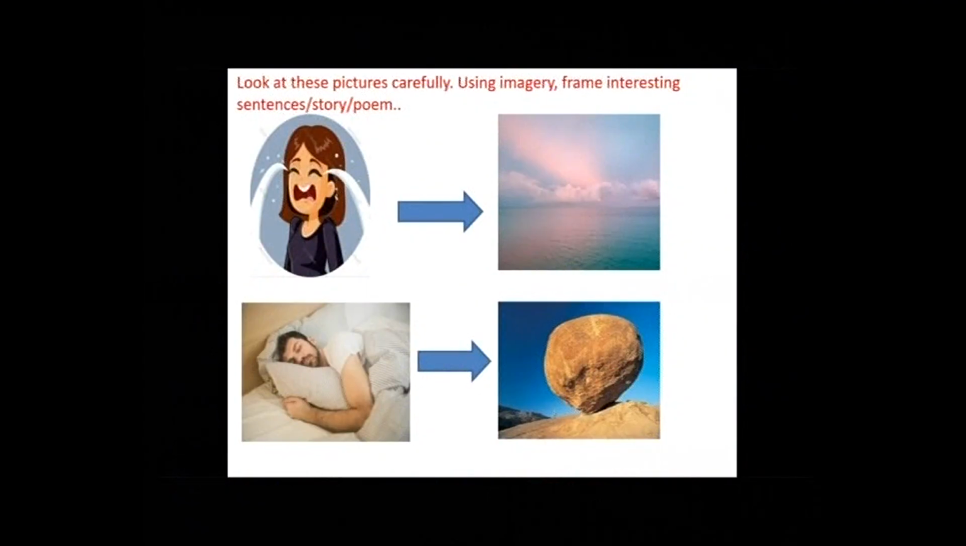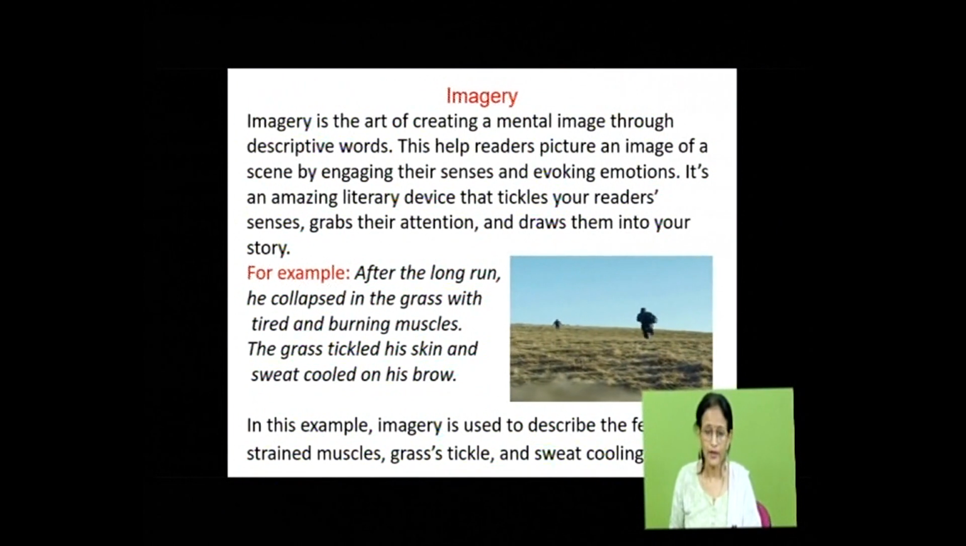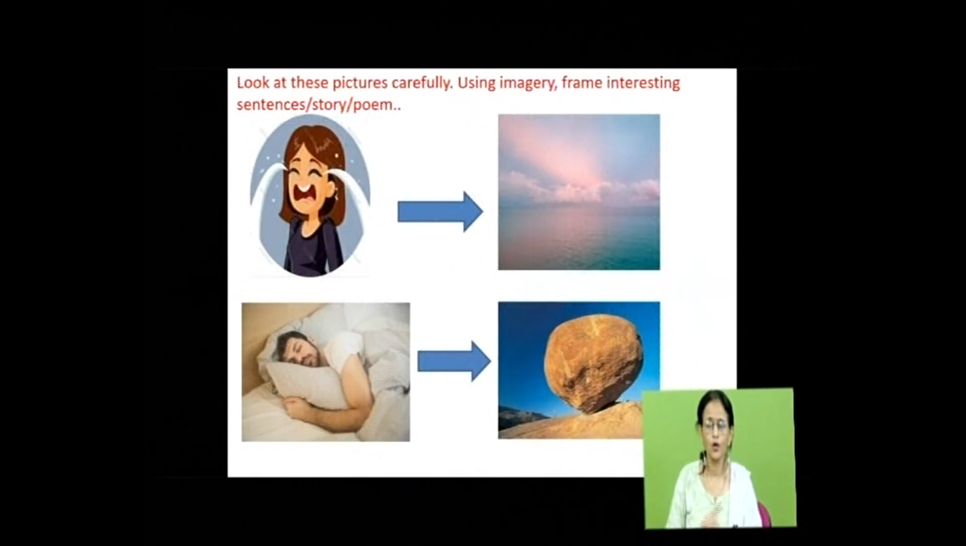So after the long run, you see, you can actually imagine things. In this example, imagery is used to describe the feeling of the strained muscles, grasses tickle and sweat cooling on skin. You can actually imagine things as you read the story, as you listen to a story. Okay, sometimes you start crying when somebody is describing something, telling you a story or narrating something, because you can actually feel, you can actually imagine. So now such figure of speech is known as imagery. Okay? When you can imagine using all the senses.